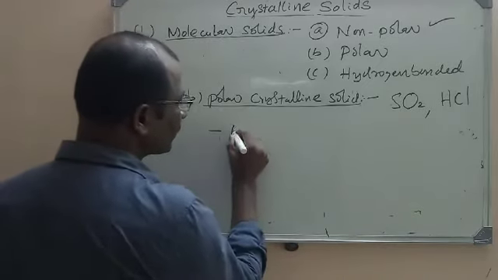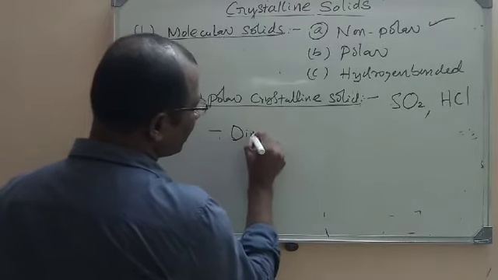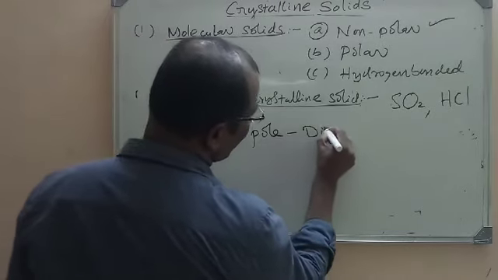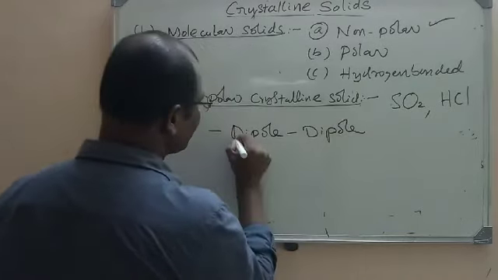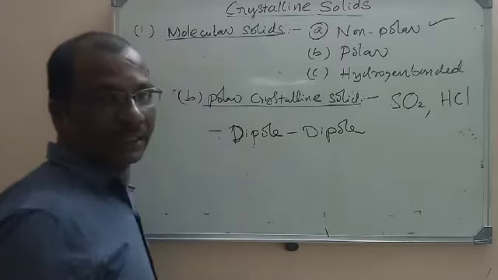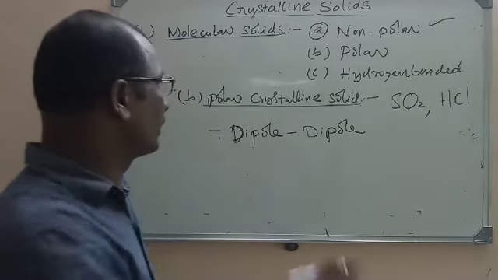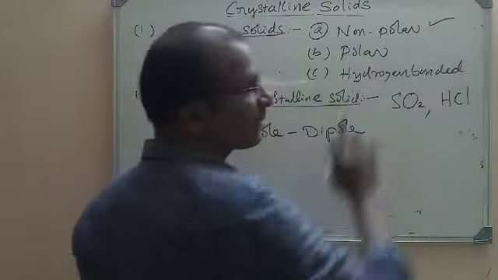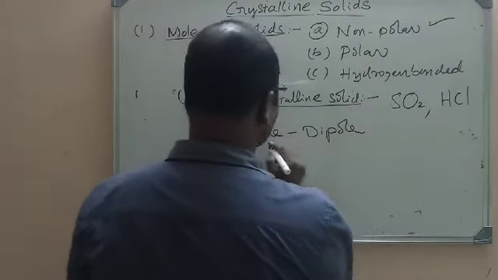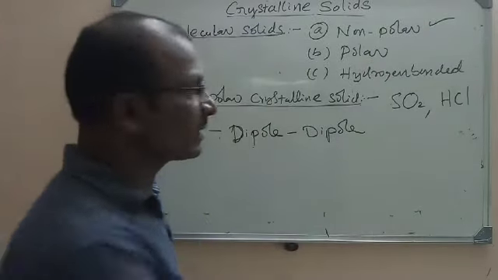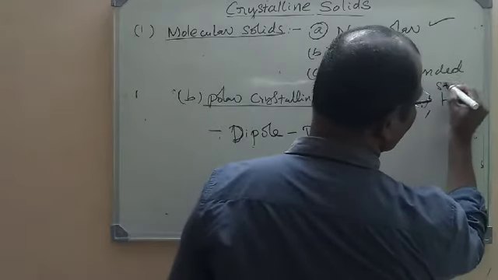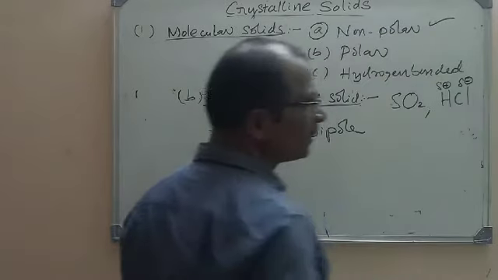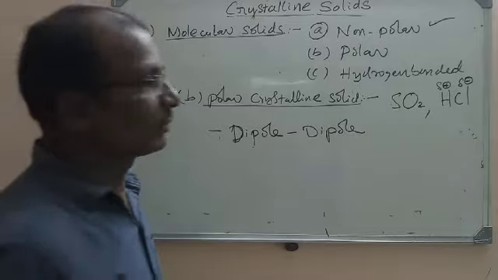You all know that this is dipole interactions. Dipole-dipole interaction will be the force of attraction present between the molecules. In non-polar, it is dispersion forces. In polar, it is dipole interactions. Why is it dipole?